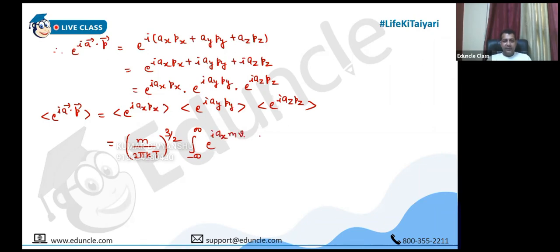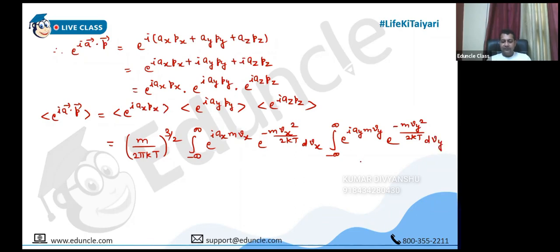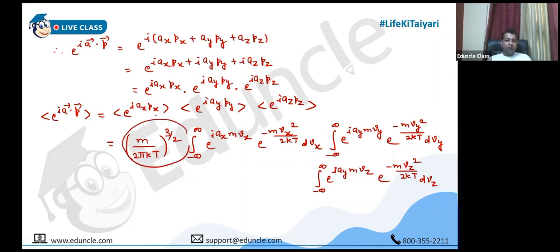Can I write px equal to m vx? Because the expression that I'm going to write is dependent upon the velocity. To show the dependence of px on vx, I have separated it as a product of m into v. Similarly, we write e^(iota ay m vy) e^(-m vy² / 2kT) dvy, and the integral from minus infinity to infinity of e^(iota az m vz) e^(-m vz² / 2kT) dvz. Clear? Because I have used the normalized expression, I have taken care of this constant factor also, so there is no need to divide by the integral of the distribution. Otherwise, if you drop this factor or are not sure whether it was the same or not, then you can use that expression. Now you have to solve all these.